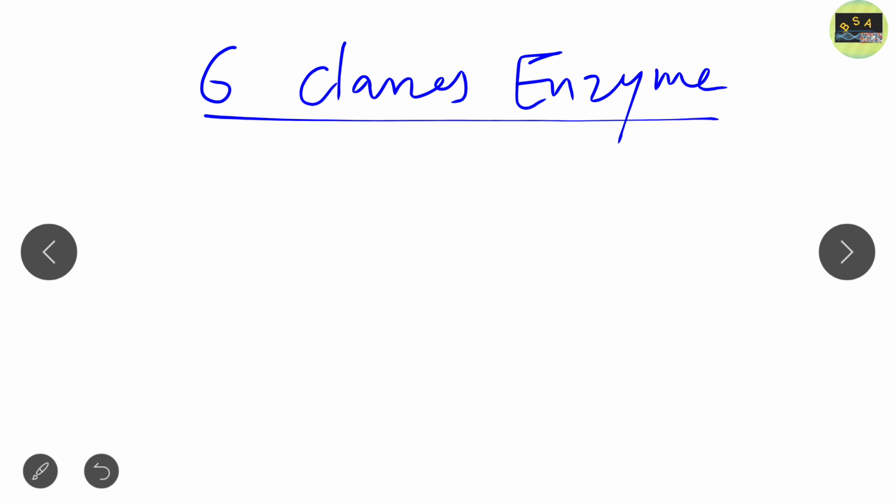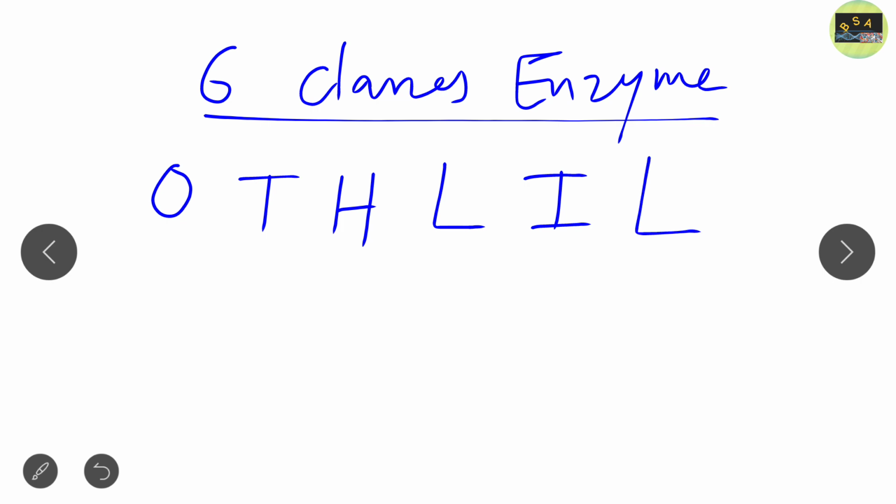And what are these classes? First, oxidoreductase, which we can take as O. Second, transferase, T. Third is hydrolase, H. Fourth is lyase, L. Fifth is isomerase, I. And sixth is ligase, L. So the systematic classification of enzymes is given by the Enzyme Commission.